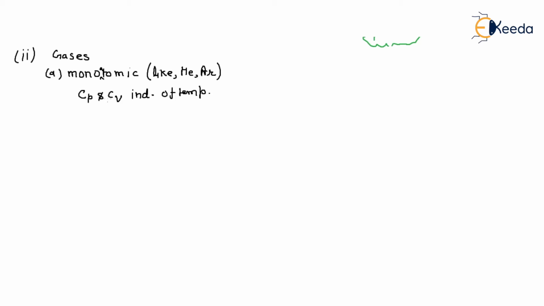But in the case of monoatomic, only the translational mode of energy will dominate over the rotational or vibrational energy. So when you transfer heat to the system, that system will change its temperature, and it is not more dependent on Cv and Cp.